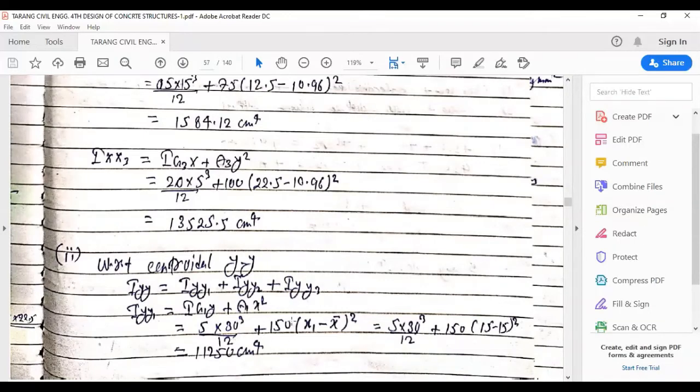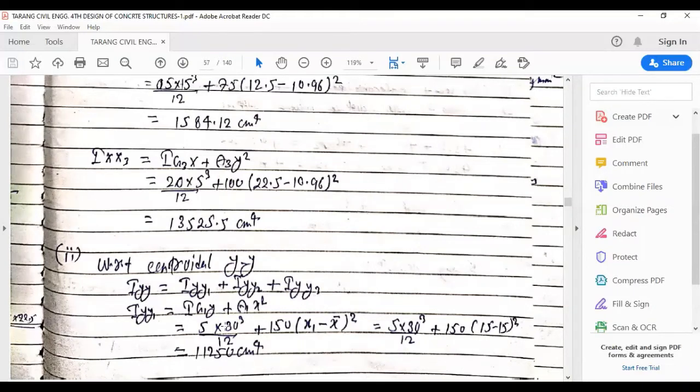Plus A1 is again the same. The value of the first box is 150. And the value of x square would be the same in all the cases here. x1, x2, and x3, all three values are 15. And also the value of x bar was 15. So 15 minus 15 would be 0 in this case. So there would be no additional term.